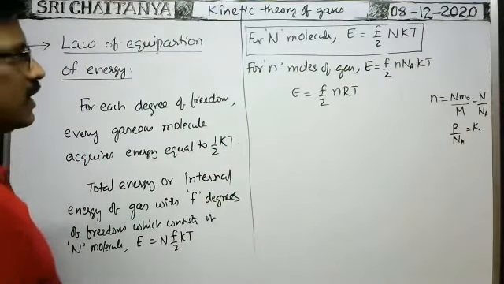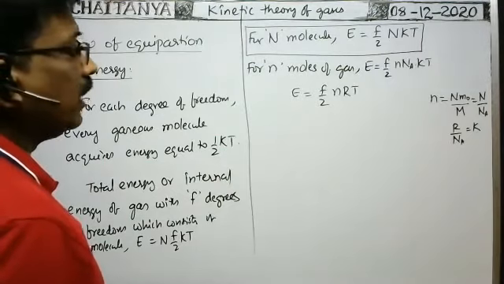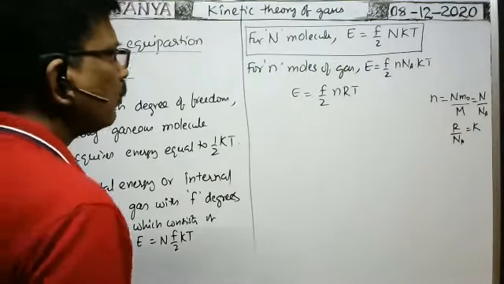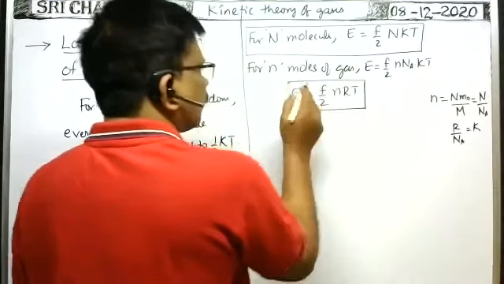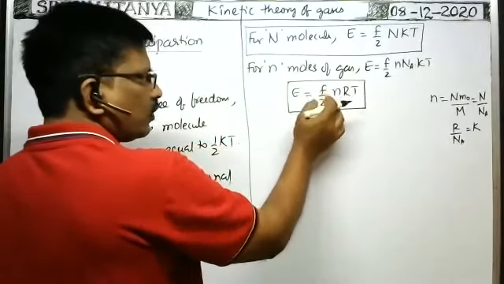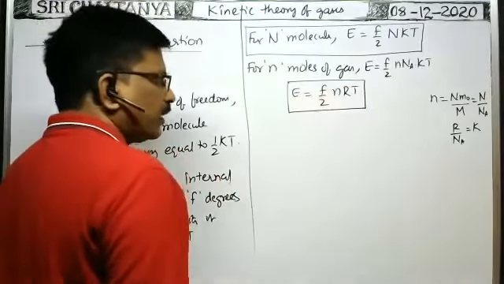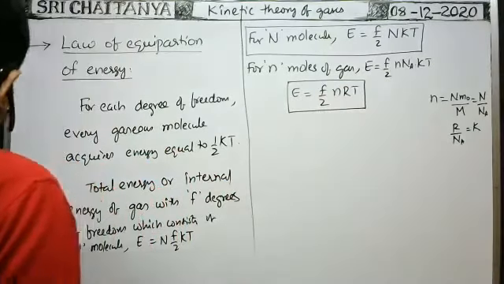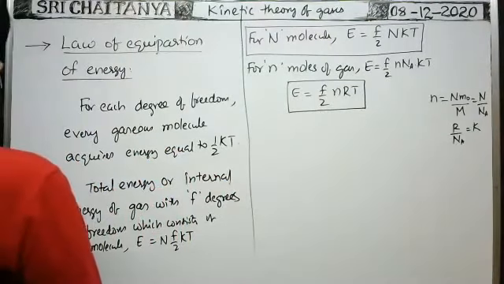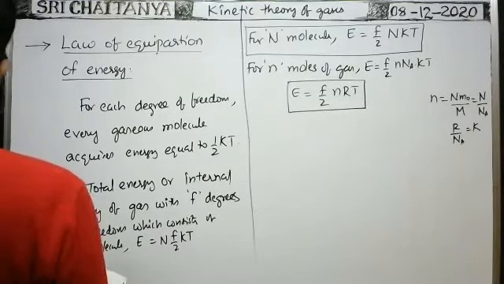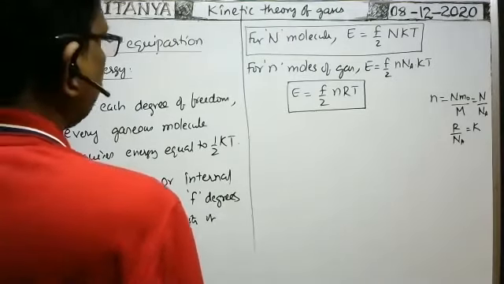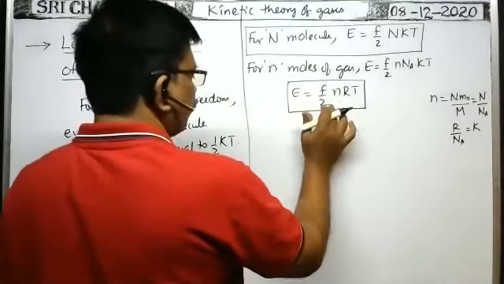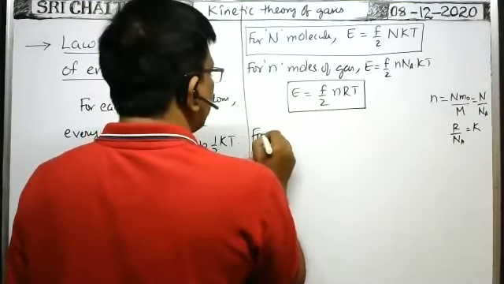The energy of the gas having N number of molecules is equal to f by 2 NkT. For n moles of the gas, the energy associated with the gas having n number of moles is equal to f by 2 nRT. This is very, very important. This energy is called the internal energy of the gas also. For n moles of the gas, this is the formula.